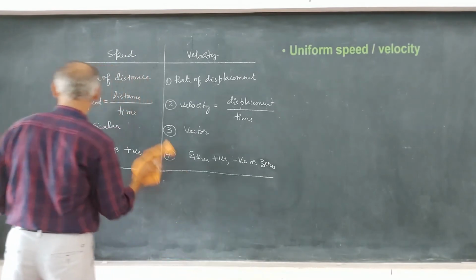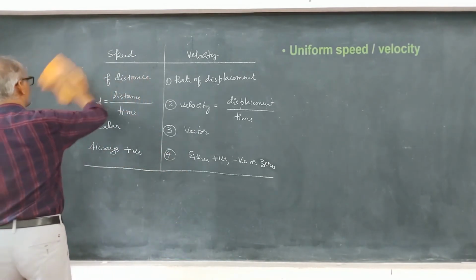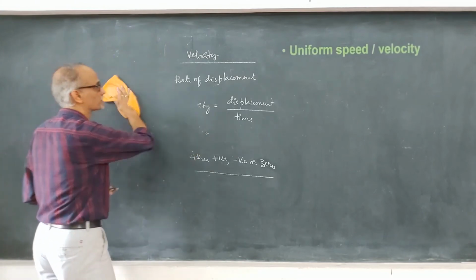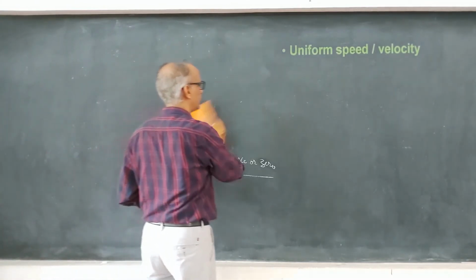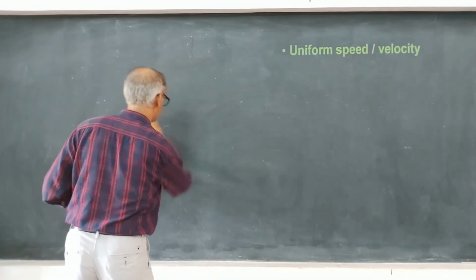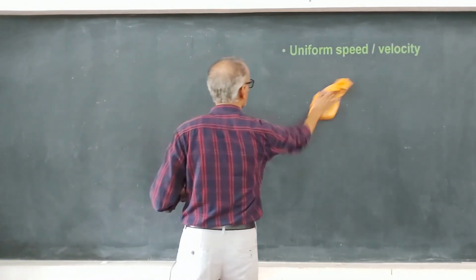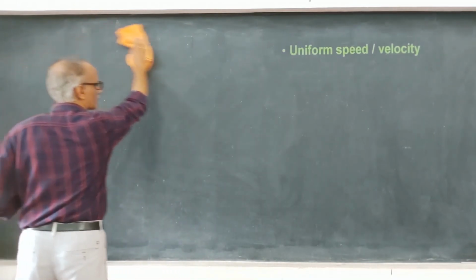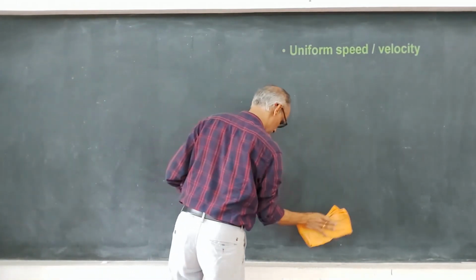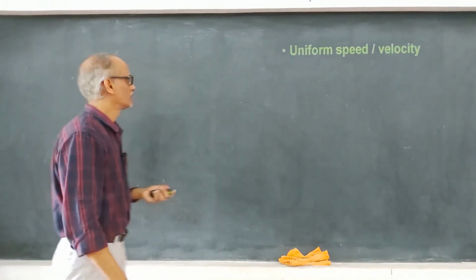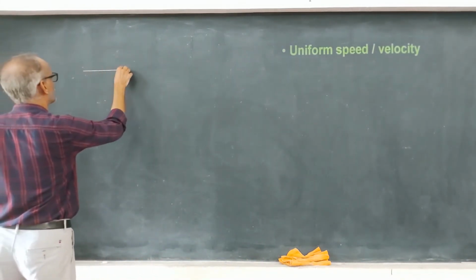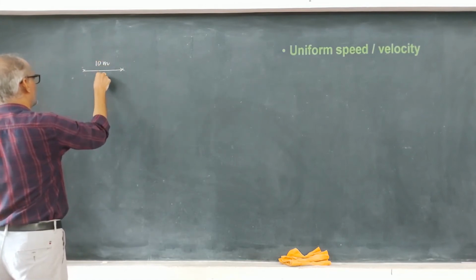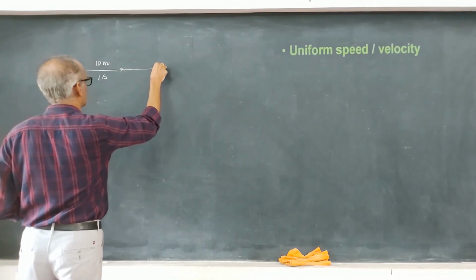The next few terms we are going to learn are related to speed and velocity. The first term is uniform speed or uniform velocity. Let's consider a body that moves along a straight line, and it covers 10 meter in 1 second,